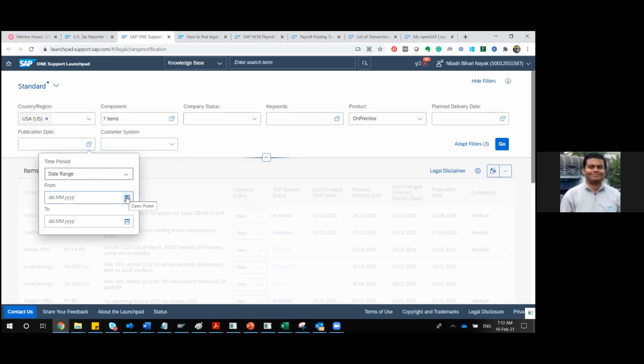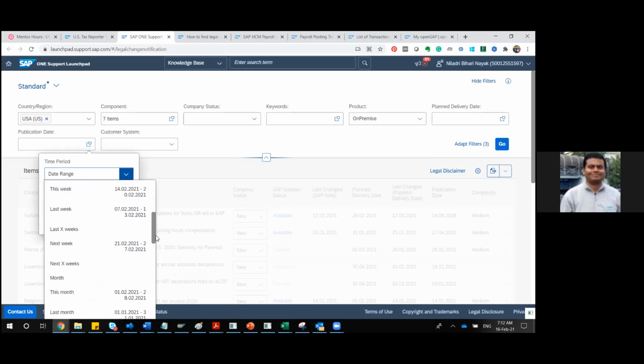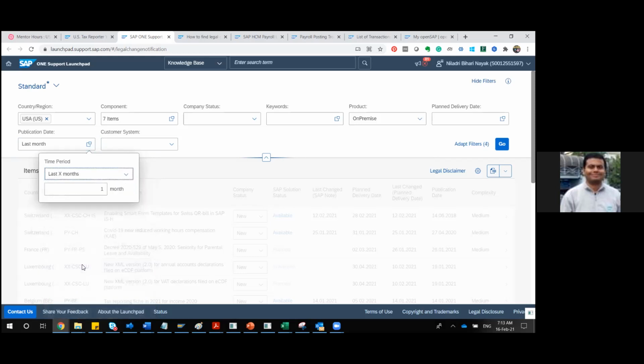Suppose you would like to select something which was released in the last 6 months, let's say. There are so many filters. Let's say last 6 months, last month. Suppose I'm saying last X months, and X you can select. Let's say not too much. I will just select to make it simple. Make it 2 months. Okay, last 2 months I will select.